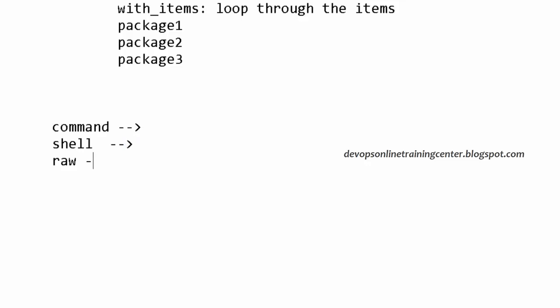Raw is a module where, if you want to redirect, say you run ls -lrt and redirect to a file, for performing this kind of task we use the raw module. Command also works, but directly it will not work. We have to use something like bash -c. But in this scenario, wherever there is any redirection, it's better to use the raw module.